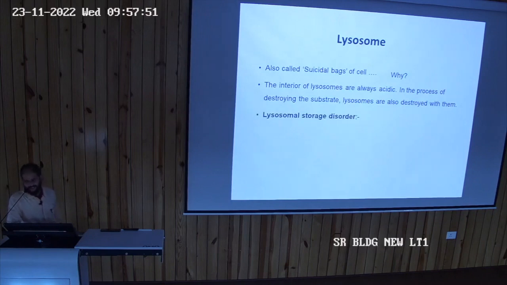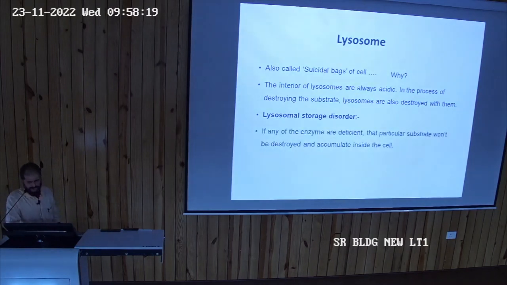And if there is some enzyme that is deficient, there may be different lysosomal storage disorders. ये क्वेश्चन आते हैं बायोकेमिस्ट्री में पढ़ोगे. There are different lysosomal storage disorders. अगर कोई enzyme है जो डिग्रेड करना था कोई सब्सटेंस को, वो अगर एब्सेंट हो जाए तो क्या होगा? That substance will get accumulated within the lysosomes, and those are called lysosomal storage disorders. Okay, if any of the enzymes are deficient, accumulate हो जाएगा. Like there are different diseases like Gaucher's disease, Niemann-Pick's disease, Tay-Sachs disease.